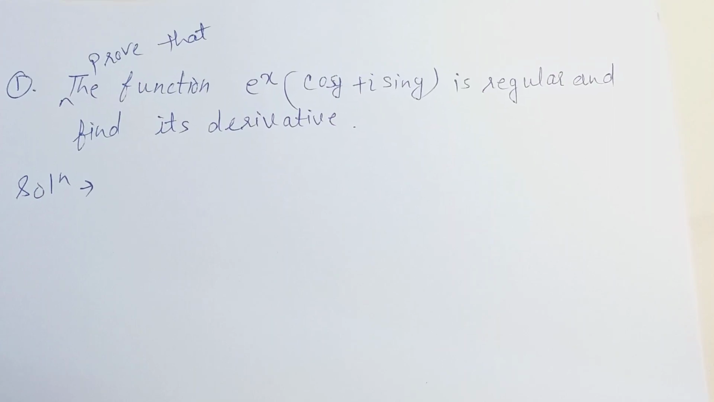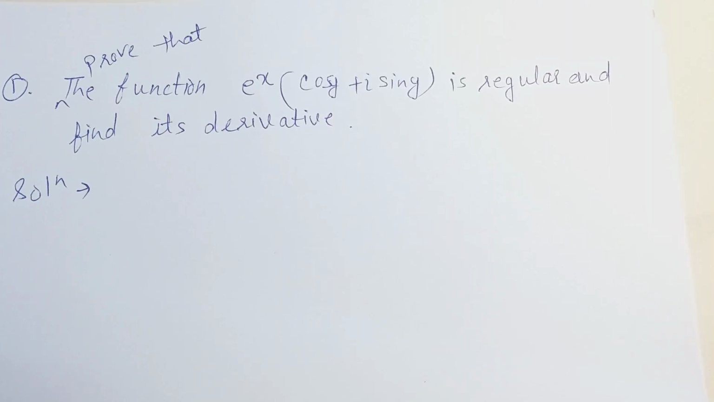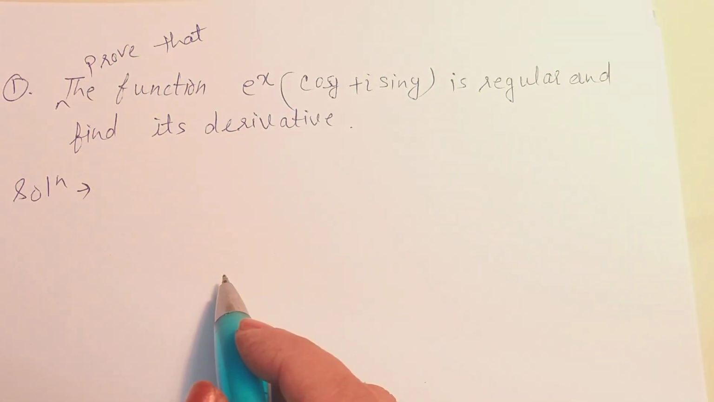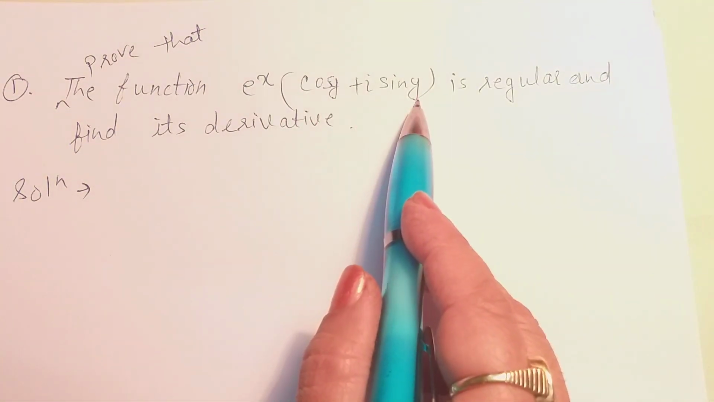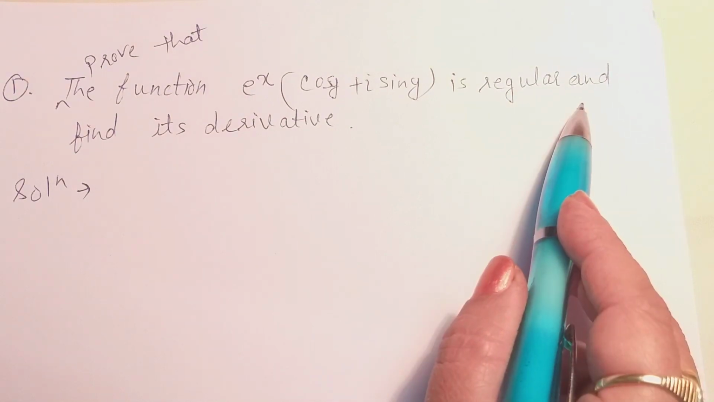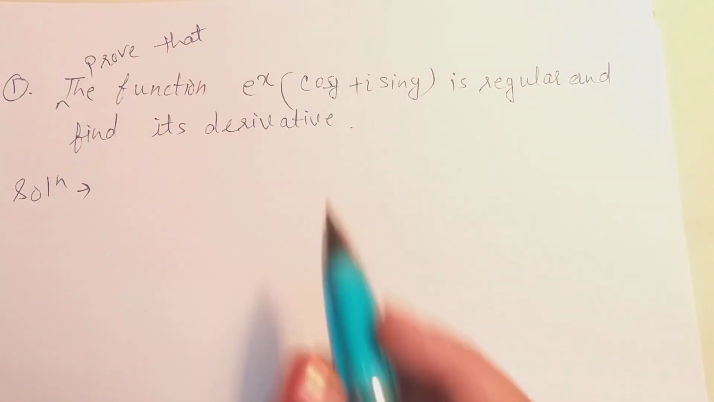Hello friends, in my previous video lecture we have seen what is analytic function and what are Cauchy-Riemann equations. Today we will see some problems based on Cauchy-Riemann conditions. The first problem is: prove that the function e to the power x (cos y plus iota sin y) is a regular function and find its derivative.